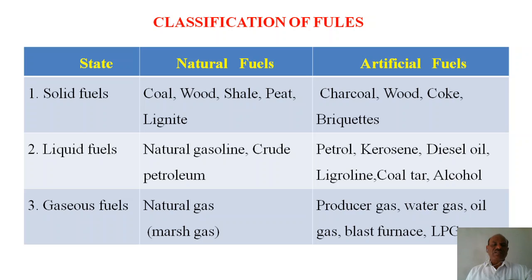Now in the liquid fuels, naturally gasoline or crude oils containing petrol, kerosene, diesel oils, petroleum, coal tar, alcohol. These are products obtained by artificial processes. Now the gaseous fuels are natural gas, producer gas, water gas, oil gas, blast furnace gas, LPG. Some of these are artificially produced, but natural gas is basically methane gas, and it is one of the sources of gaseous fuel.